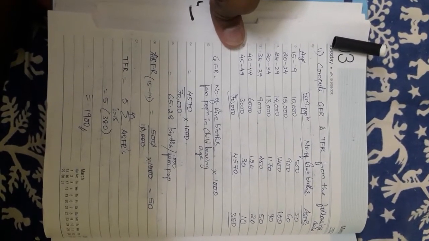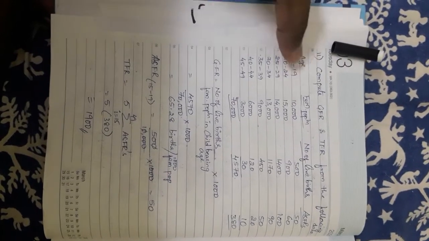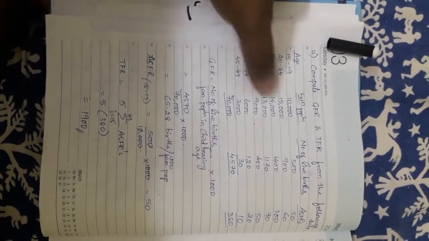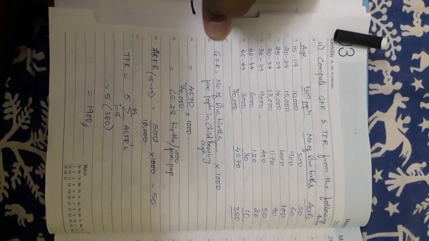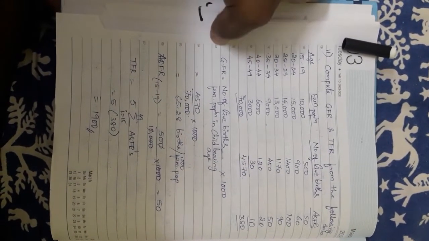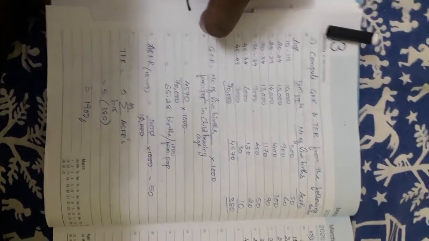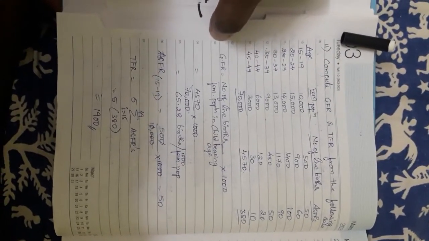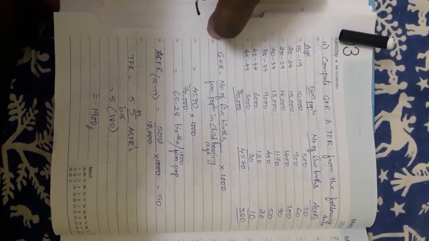The whole totals of live births as well as female population should be taken, because it is already given for 15 to 49, so we need not worry. I have got the live births total of 4570, divided by the female population in childbearing age, 70,000, multiplied by 1000. You will be getting 65.28 births per 1000 population.